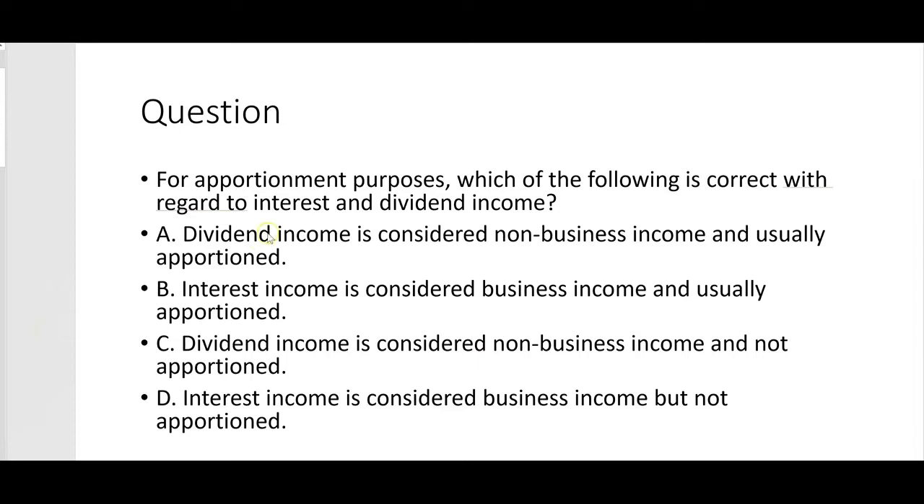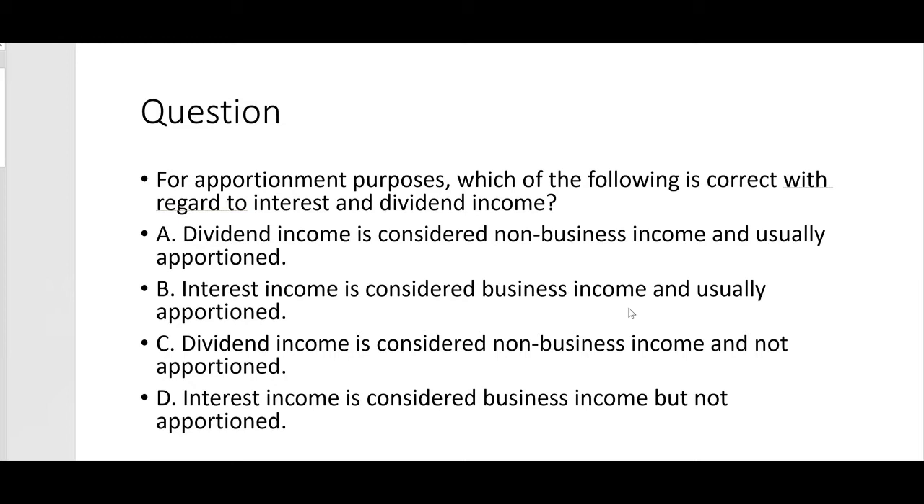For apportionment purposes, which of the following is correct with regard to interest and dividend income? A says dividend income is considered non-business income. That's right. And usually apportioned? No. It's not apportioned to the various states. Dividend income is non-business income, and it's taxed by the state of incorporation. So whatever the home state is, they'll tax the dividend income. Same with interest income. Letter B says interest income is considered business income? No. Generally no, unless you have a bank, right?